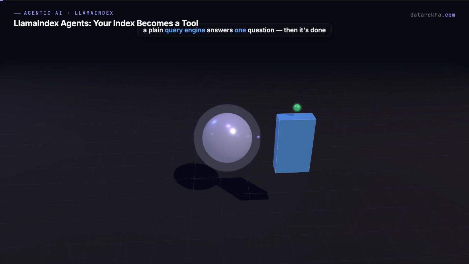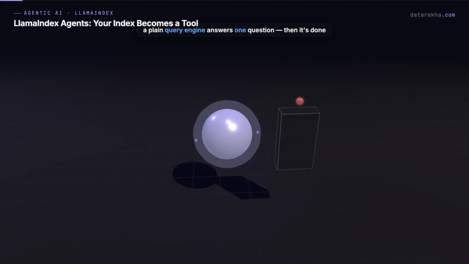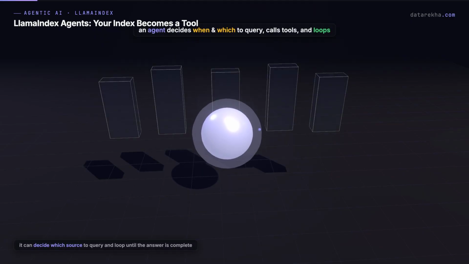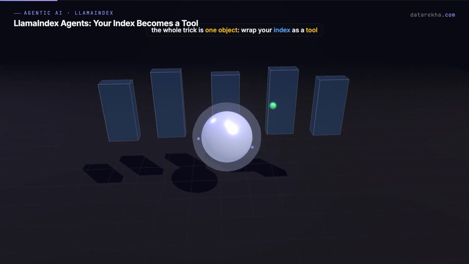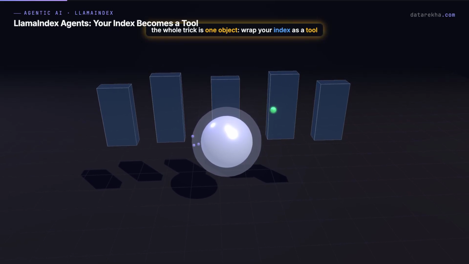A plain query engine answers one question from your data and then it is done. But real questions are not that polite. They span multiple sources, they need a calculation, they need a second look. An agent can decide when to query, which source to query, call other tools, and loop until the answer is actually complete. LlamaIndex makes that jump surprisingly small, and the whole trick is one object.